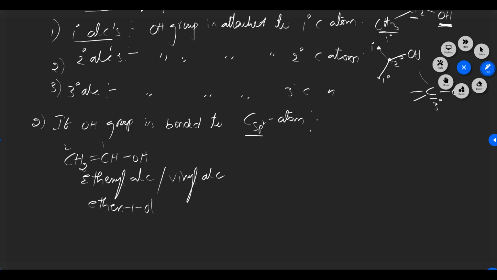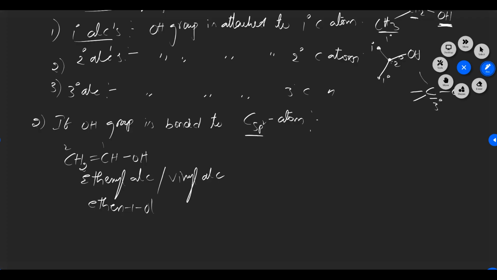If the OH group is attached to a benzene ring, we can call them phenols. If the OH group is attached next to the benzene ring, we can call them benzyl alcohols. So those are the types of alcohols based on the number of OH groups attached, and monohydric alcohols can be classified into these types. If the OH group is attached to an sp3 carbon atom, one more is an sp2 carbon atom.